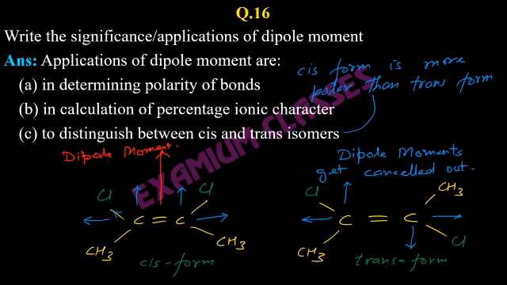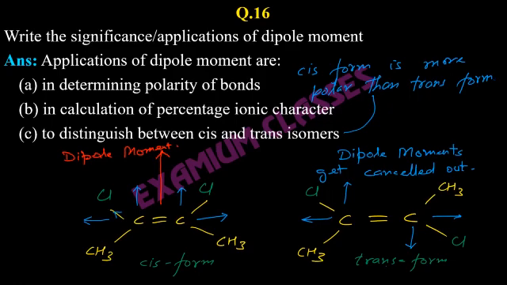So to find out whether it is cis form or trans form, you can just calculate their dipole moments. And dipole moment will give you an idea about which one is cis form and which one is trans form. Now, because they have the same formula and similar properties, they are actually isomers. So cis and trans forms are two isomers. Isomers are those compounds which have the same formula but different structures.